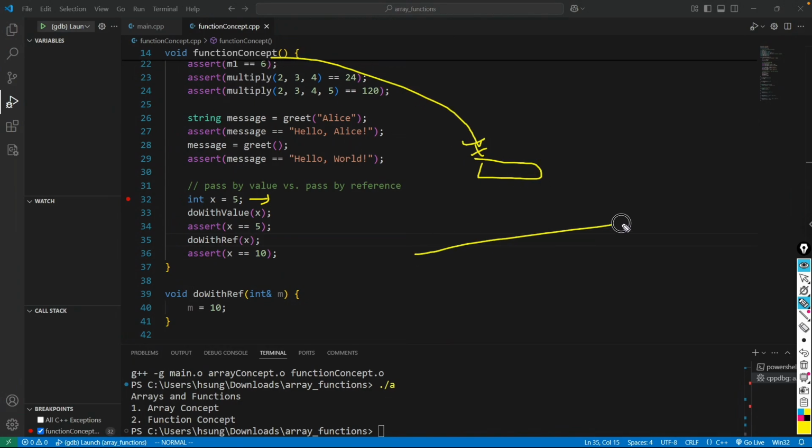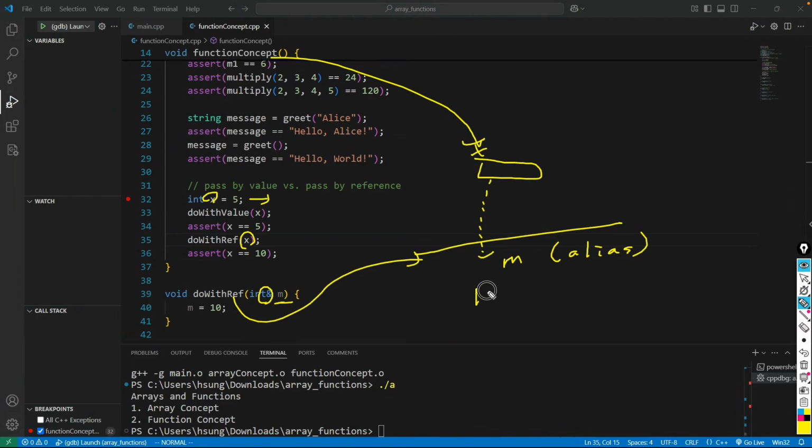When you go to the do with the reference function, the variable m is not declared when we declare as a reference. So variable m is not declared, but the original variable x, which is passed, is simply available in the name of m. So m is a kind of alias or nickname referring to the original variable x.